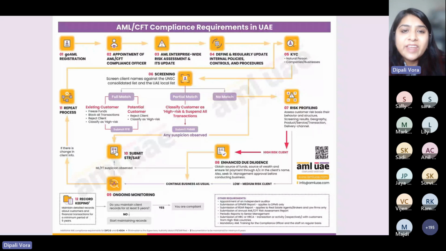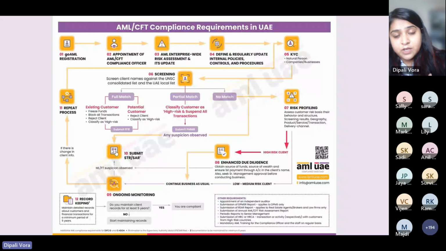Ongoing screening means that whenever there are additions or deletions in the list, you are required to screen your entire customer database to make sure that, say for example, if 10 people are added to the UAE local terrorist list, there is no match with my customer list.